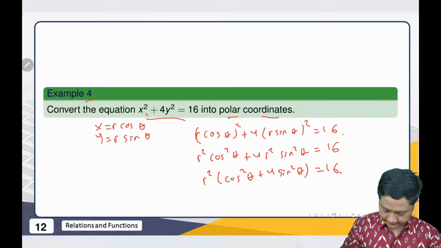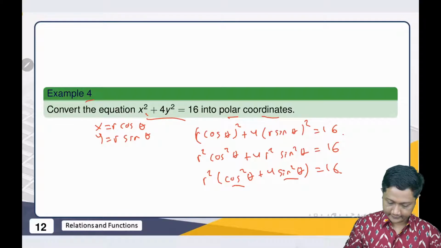Then what is it? So we have cosine squared plus sine squared.